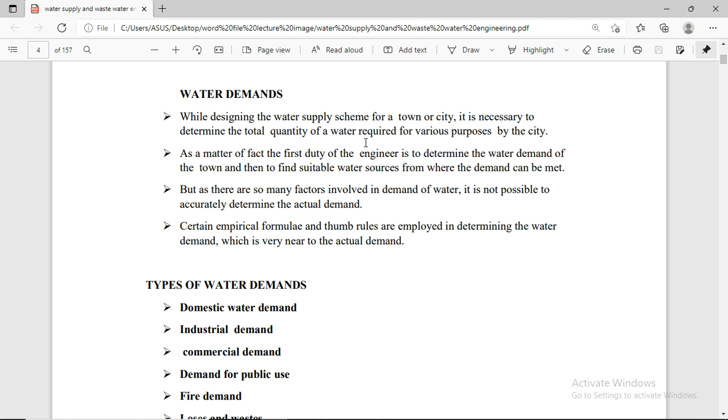Second, as a matter of fact, the first duty of the engineer is to determine the water demand of the town and find a suitable water source from where the demand can be met. Third, as there are so many factors involved in the demand of water, it is not possible to accurately determine the actual demand. We have to calculate an approximate demand, not exactly the correct demand.